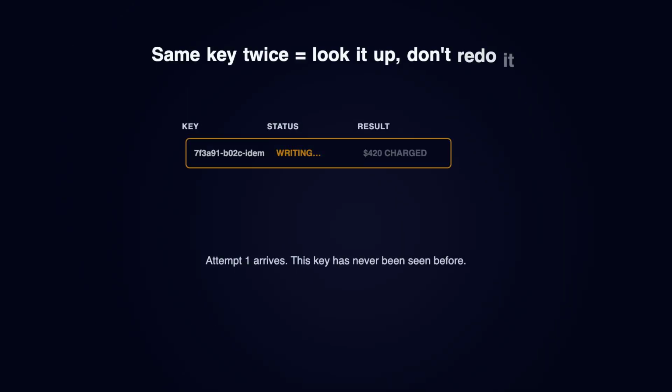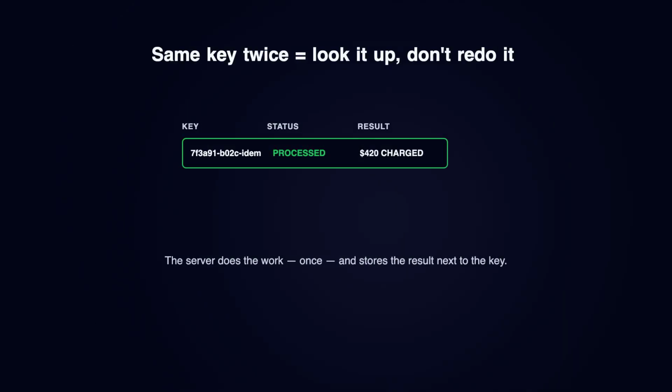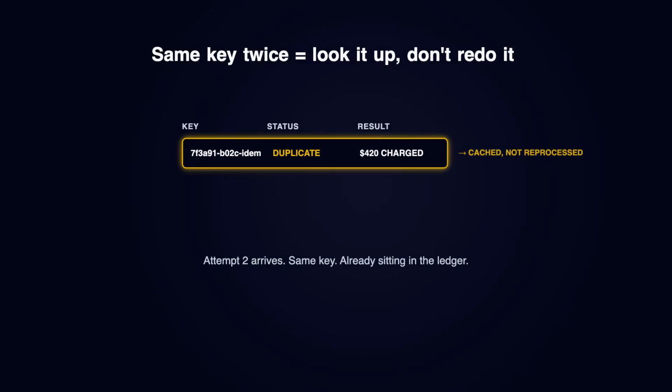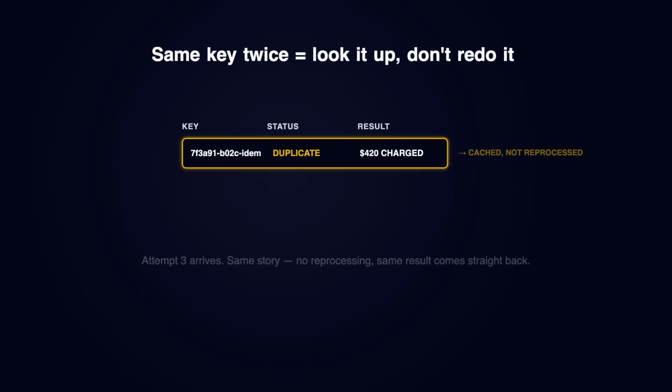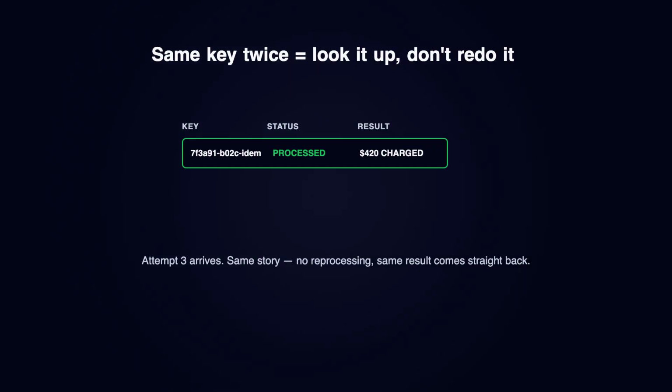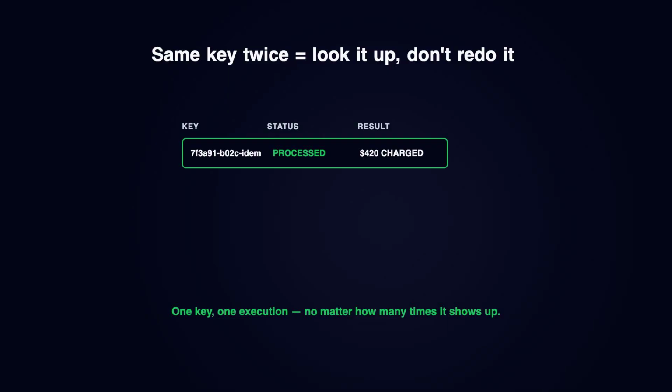On the server, every incoming key gets checked against a ledger. The first time this key shows up, there's no match, so the server does the work once and stores the result right next to the key. The second attempt arrives with the same key. This time it's already there. Instead of charging the card again, the server just returns what it already wrote. The third attempt gets the exact same treatment, no new work, no new charge. Just the same answer handed back instantly.